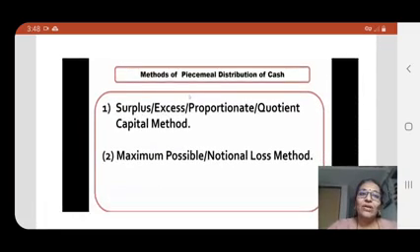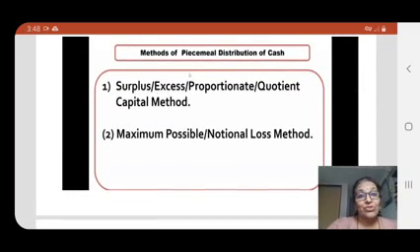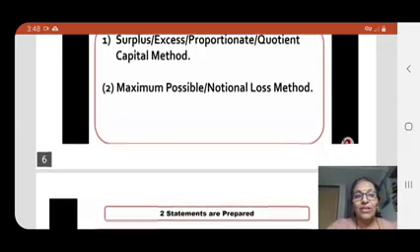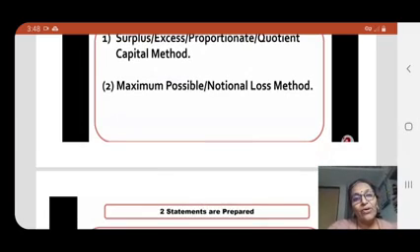Let us move on to what are the methods of piecemeal distribution of cash. There are two methods. The first is the surplus or excess or proportionate, or quotient capital method. We can call it the excess capital method, surplus capital method, proportionate capital method, or quotient capital method. This is the first one. And the second one is the maximum possible or notional loss method.